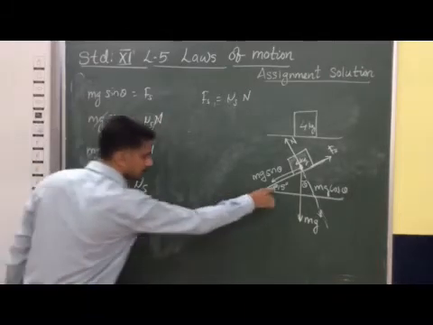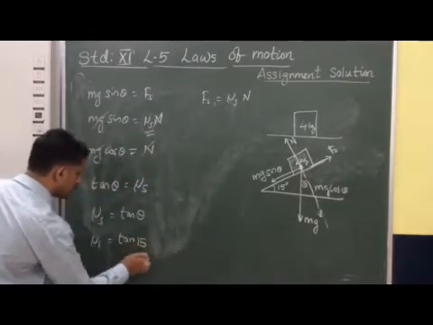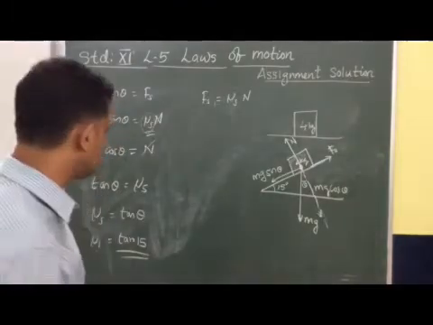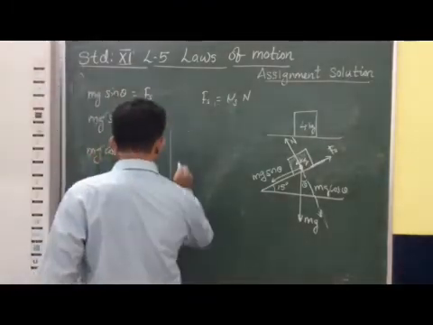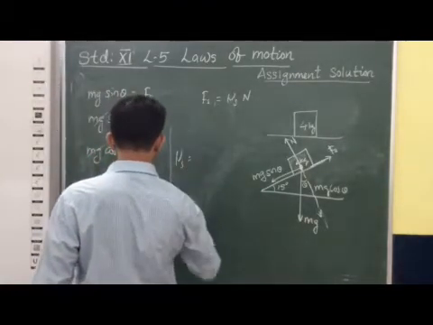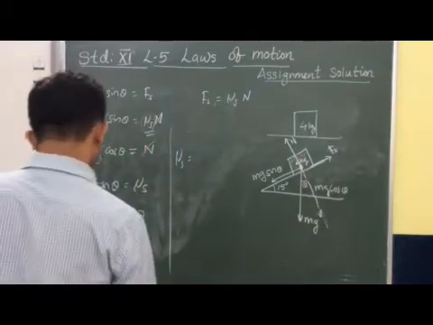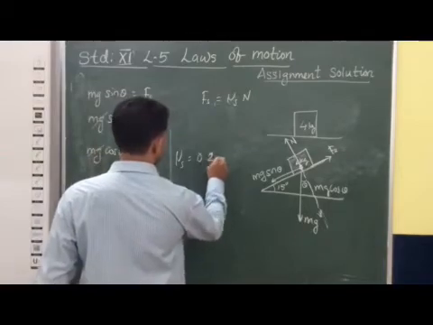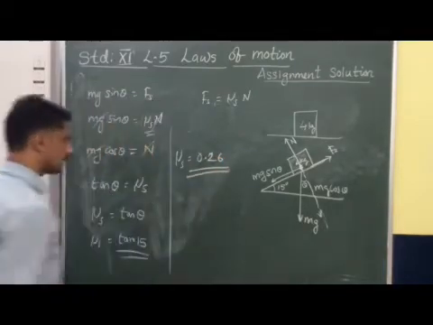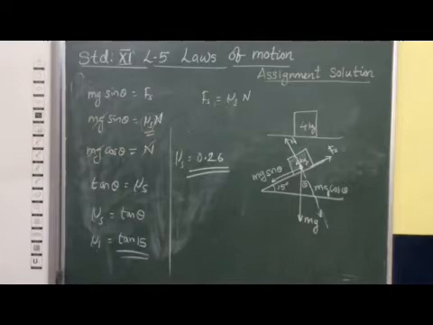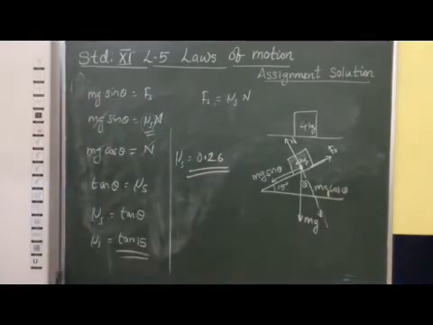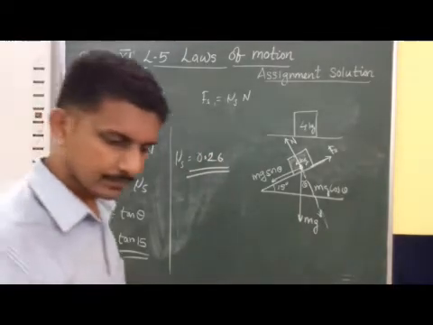What is this theta? It is already mentioned, 15. So tan 15 is the μs. The value of tan 15 we know, it comes to 0.26. That means we are getting the value of μs as 0.26. So this is the way we get the coefficient of static friction as 0.26. Clear? Okay.